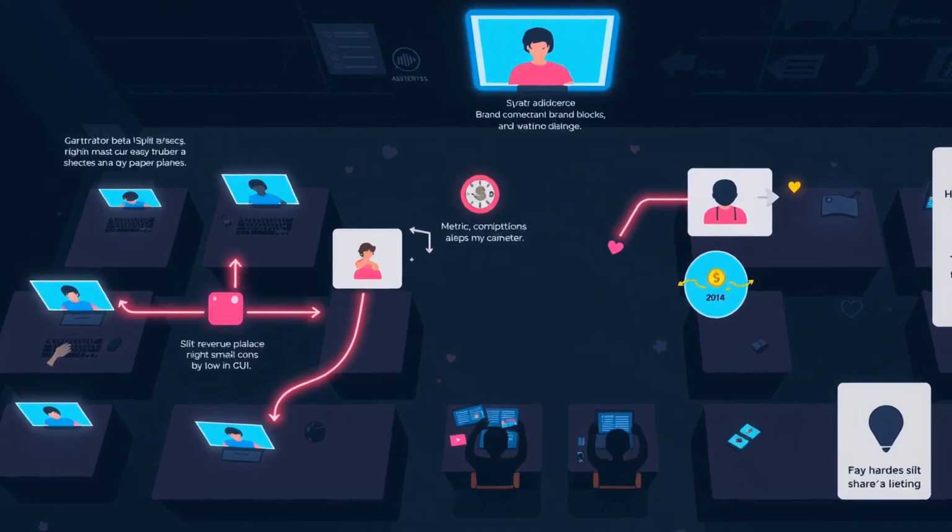TikTok sweetened the pot with a discovery boost. Posts using these avatars got a short-term algorithmic uplift, a fast reach boost. That reach became contagious. Small creators who once had to go viral to be profitable suddenly had a reliable way to produce high-impression branded content. Brands noticed that those avatar posts had higher completion rates, better CTA clicks, and lower CPMs. The math was irresistible. Consistent persona plus machine-scale iteration equals better ad performance.